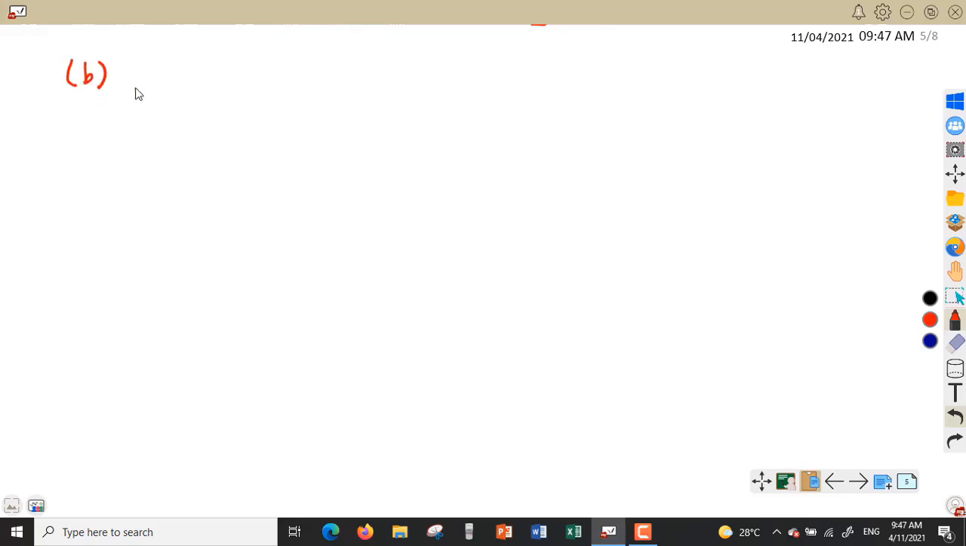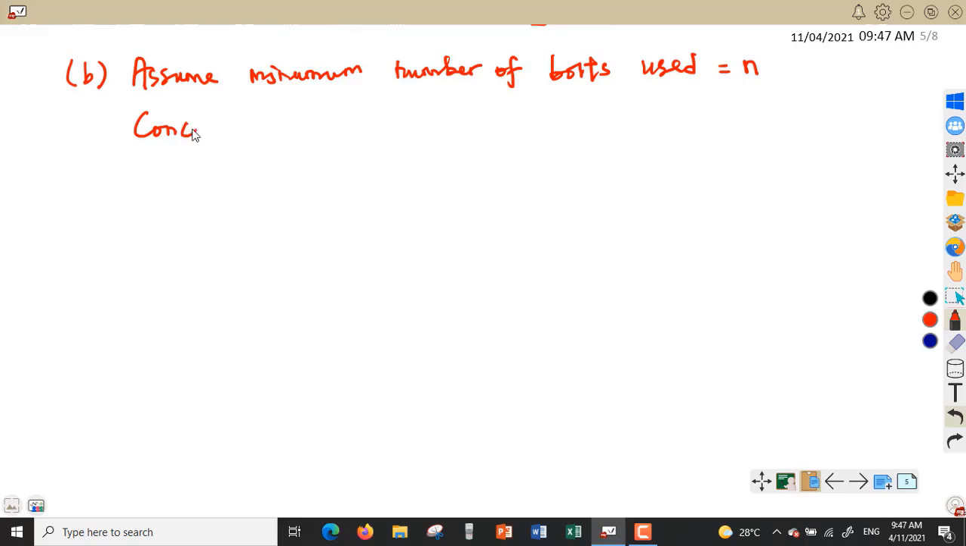So for question B, we assume the minimum number of bolts used is n. So we want to find n. But we have to bear in mind, in order to find the minimum number of bolts, we must remember that we still want to hold the rocket on the launch pad. We still want to hold the rocket.